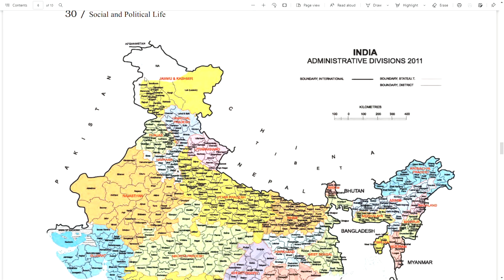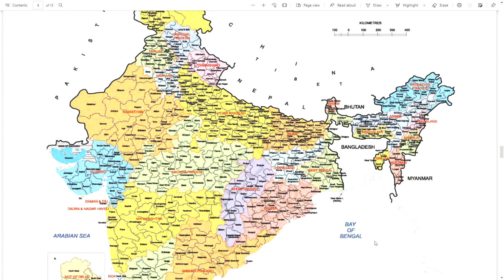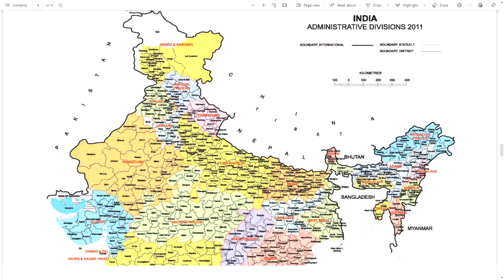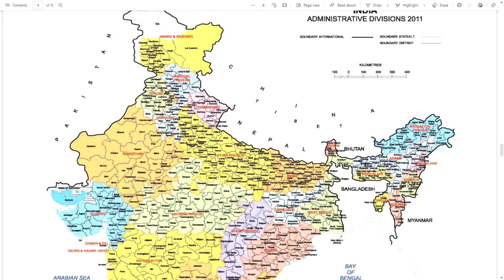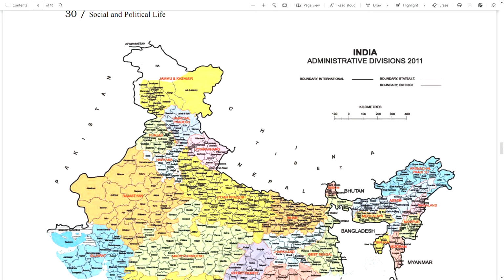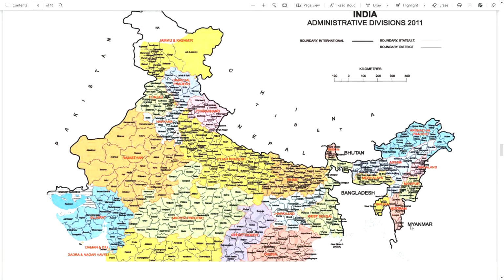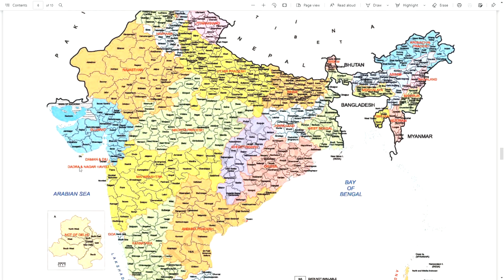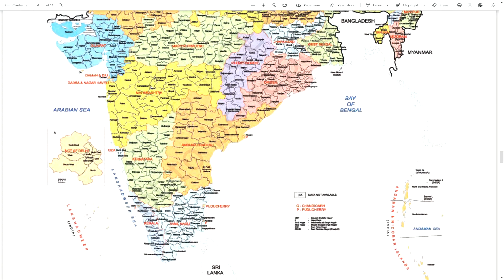Afghanistan, Pakistan, China, Tibet, Nepal, Bhutan, Bangladesh, Myanmar, Bay of Bengal, Jammu and Kashmir, Himachal Pradesh, Punjab, Uttarakhand, Haryana, Uttar Pradesh, Rajasthan, Bihar, Sikkim, Meghalaya, Assam, Arunachal Pradesh, Nagaland, Manipur, Mizoram, Tripura, West Bengal, Jharkhand, Odisha, Chhattisgarh, Madhya Pradesh, Gujarat, Daman and Diu, Dadra and Nagar Haveli, Maharashtra,